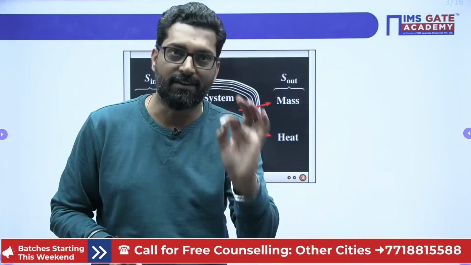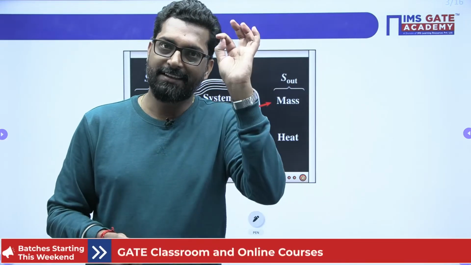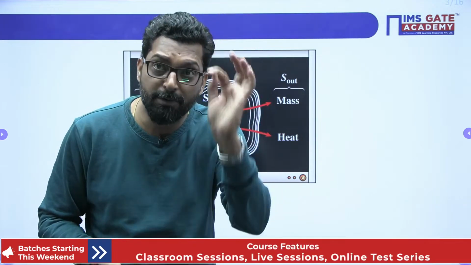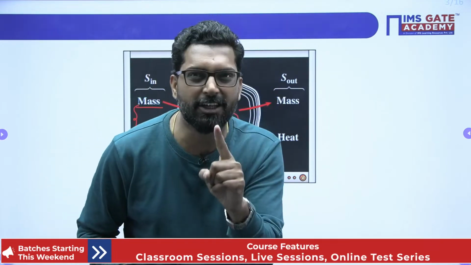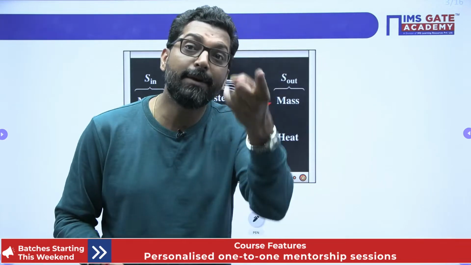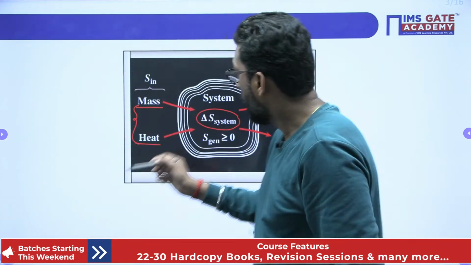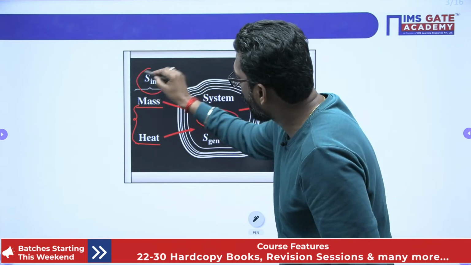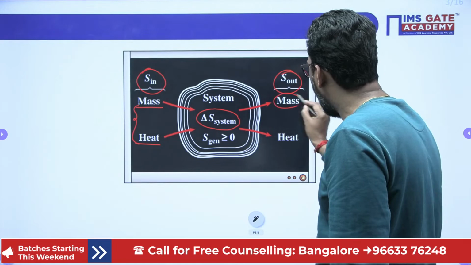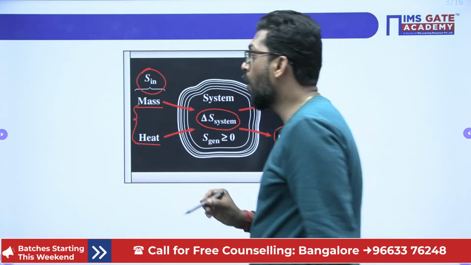Heat and mass. If there is a mass transfer, there must be entropy transfer. If there is a heat transfer, there must be entropy transfer. But if there is a work transfer, there is no entropy transfer. Energy is transferred by three mechanisms: mass, heat, and work. But entropy transfer is only by mass and heat, not work.